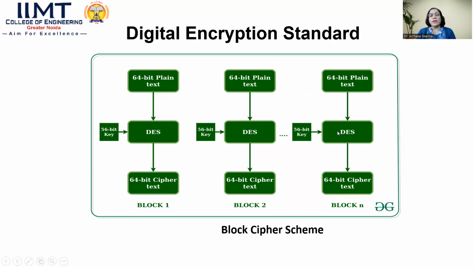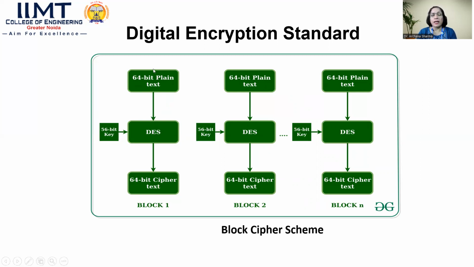Now, the algorithm normally applied for symmetric key cryptography is the Data Encryption Standard. Here we have the DES algorithm, and here we have a 64-bit plain text. As we have discussed, there are two types of operations we can apply over the plain text: one is block, the other is bitwise, that is, stream.